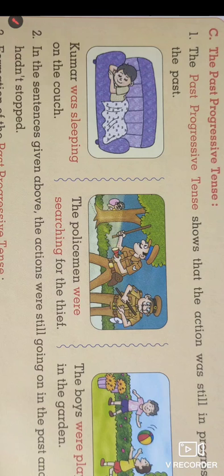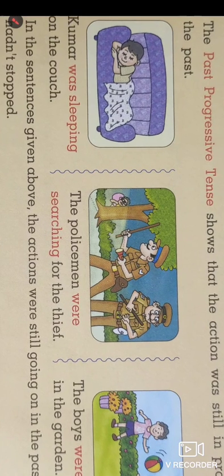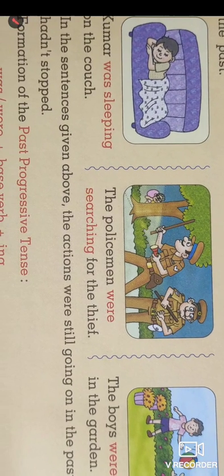In the first sentence, Kumar was sleeping at the time of speaking. That is, in the previous time Kumar was sleeping when this sentence was spoken. Now the second one: the policemen were searching for the thief. It is a plural form of sentence in the past progressive tense.